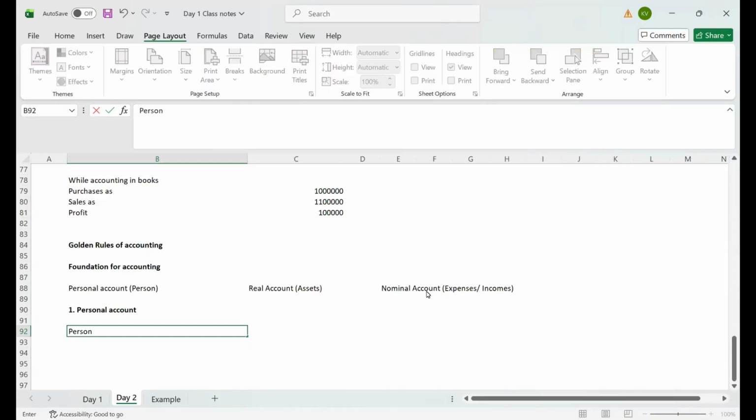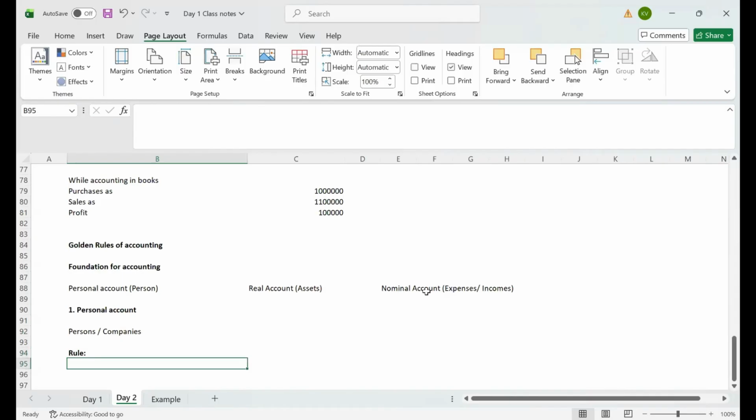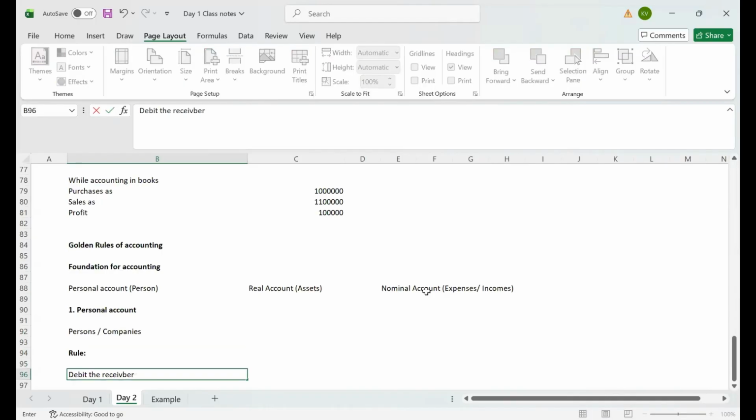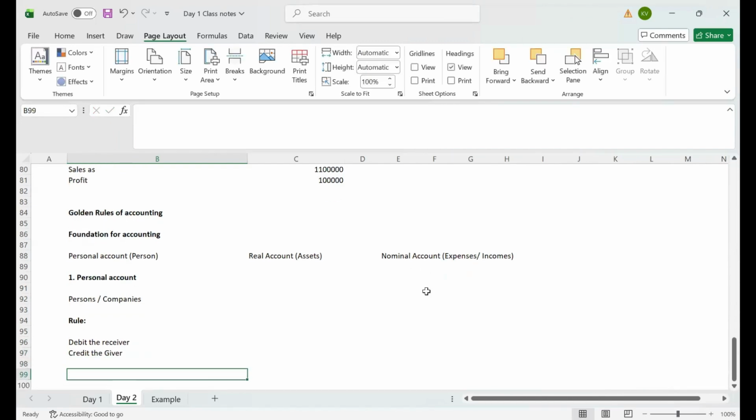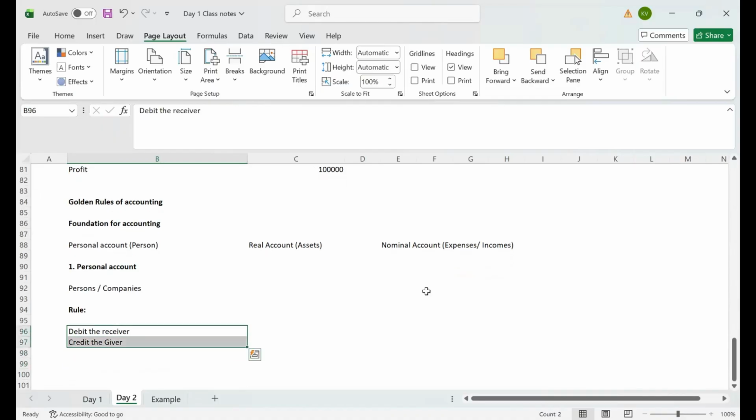Personal account defines persons or companies. Okay. For personal account, there is a rule. Those are called golden rule. What does it say? Debit the receiver, credit the giver. By seeing that, what we will learn is, whoever is giving us, debit them, and whatever we are giving, credit them. Okay. These are called personal account.